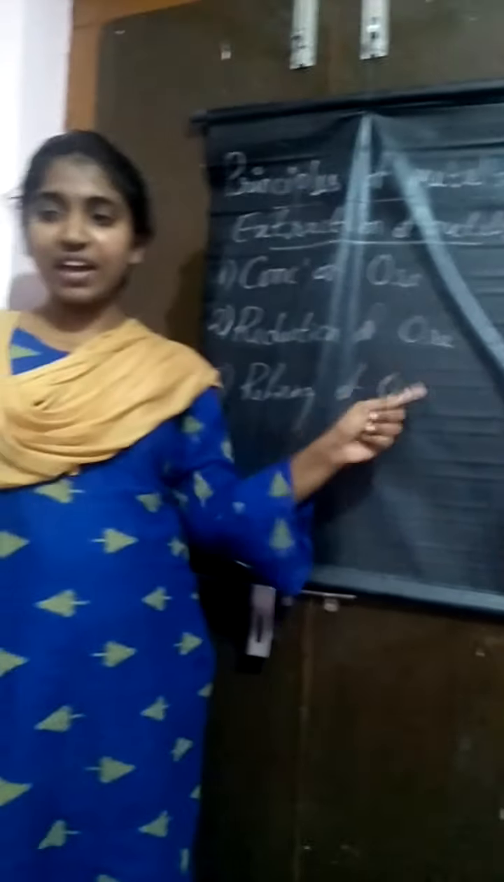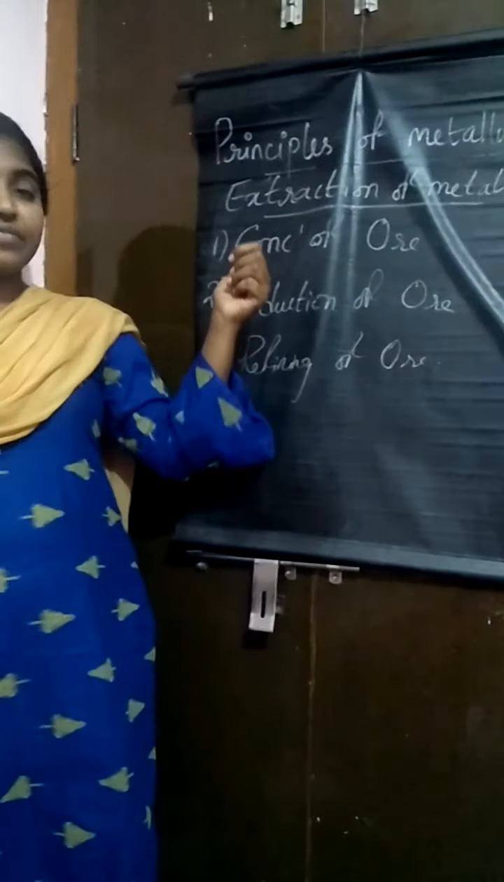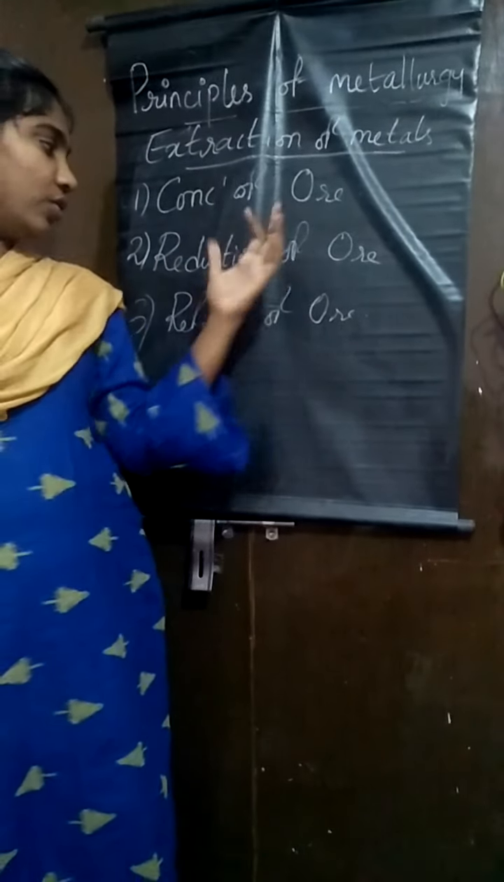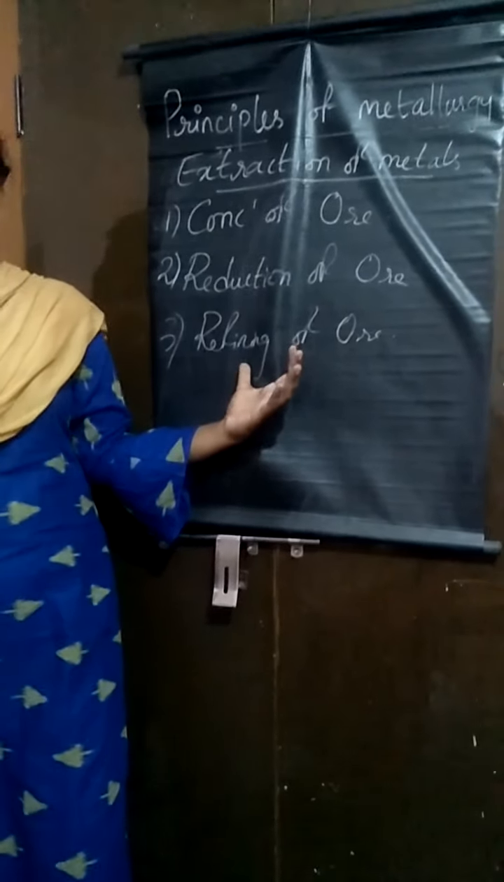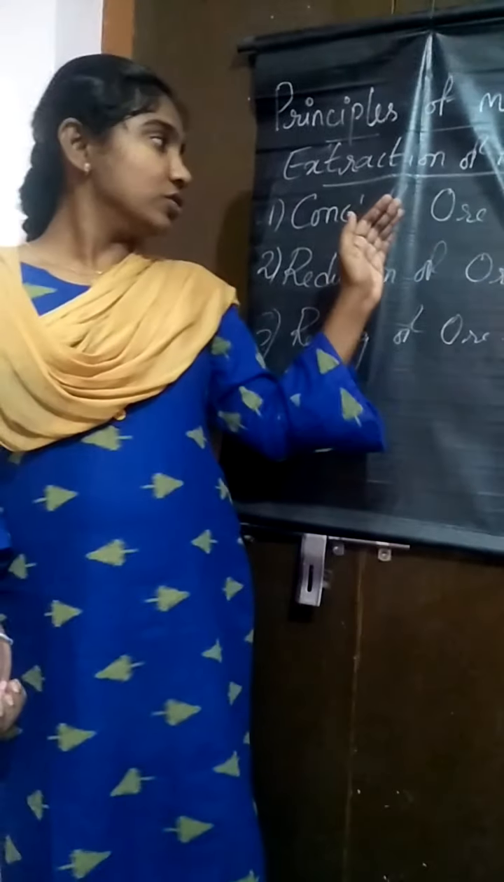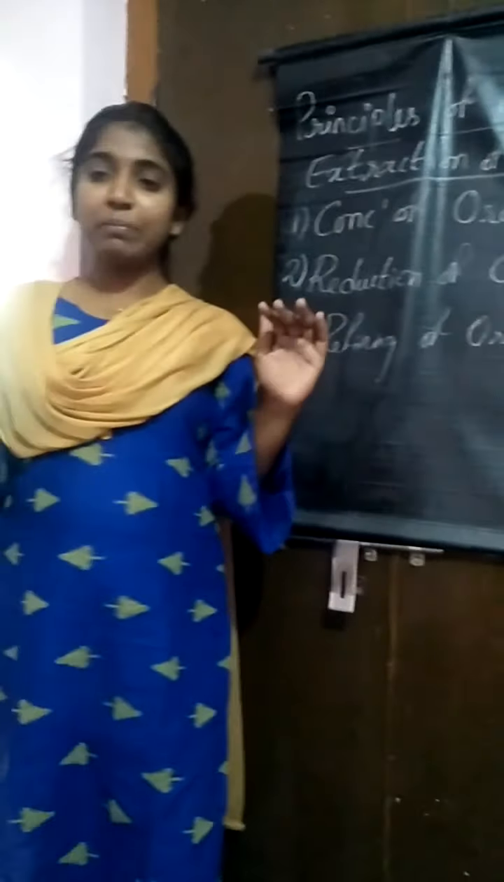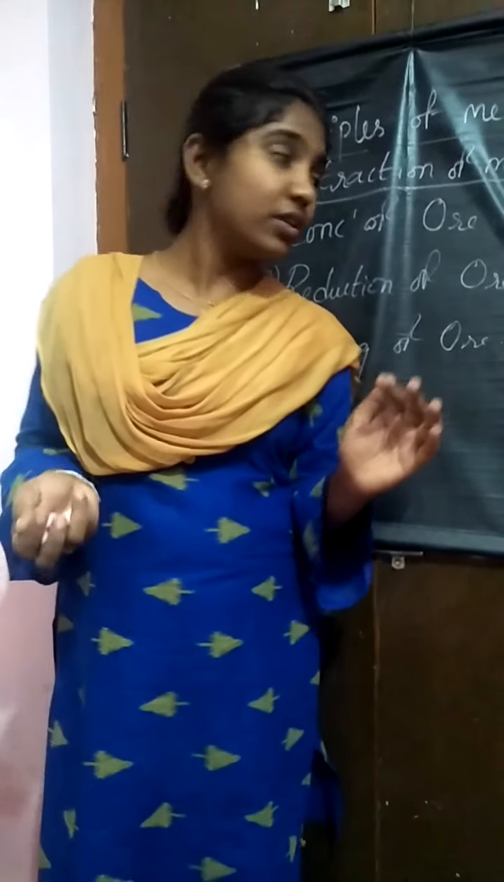So in the metallurgy process, in the extraction of metals, as we have seen earlier, we have 3 steps to go through. That is, first one is the concentration of the ore, second one is the reduction of the ore, and the third step which you have to follow is the refining of the ore. So, concentration of the ore.